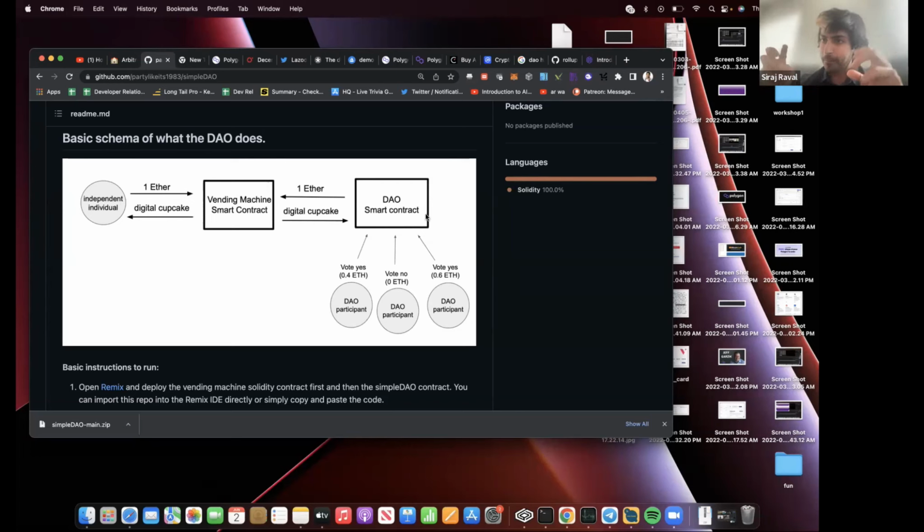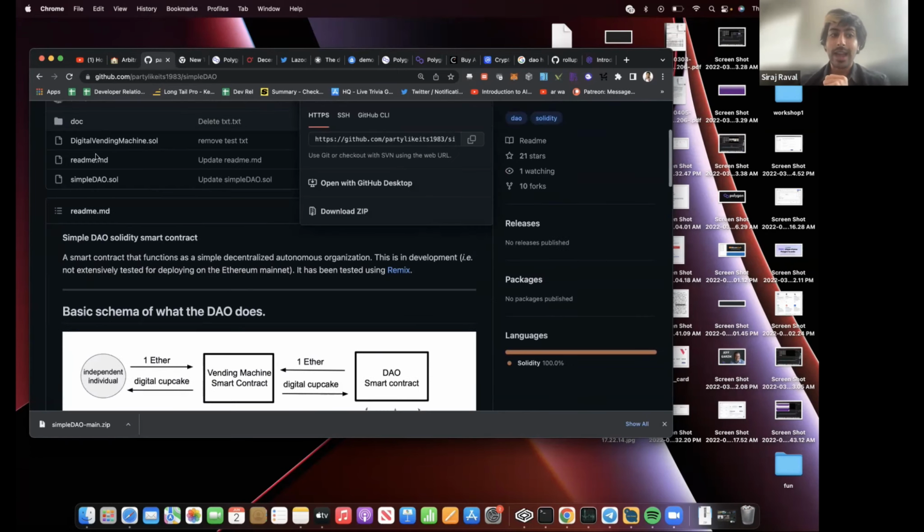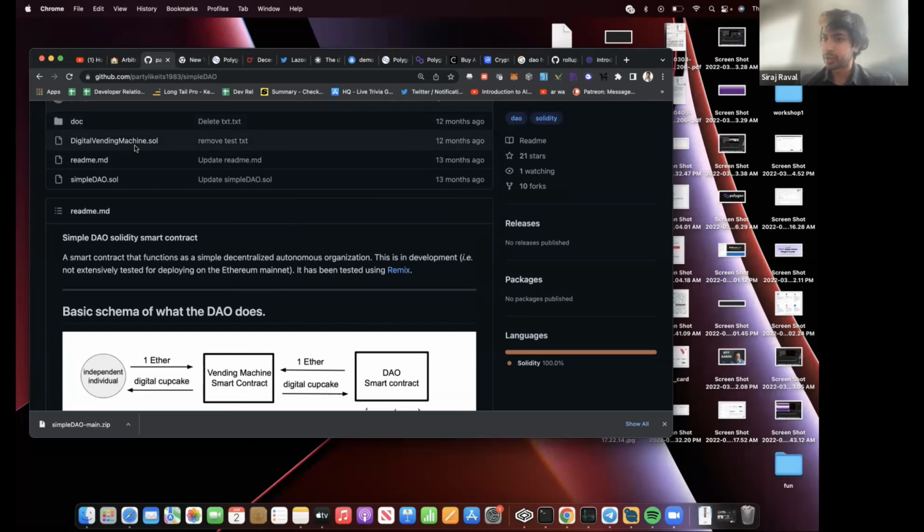Then we have our DAO, and our DAO is represented by a different smart contract. Both of these are Solidity files, .sol. See, we have digital vending machine.sol, and then we have simple DAO.sol. Digital vending machine.sol is just a digital vending machine that nobody owns, and it lives on the Ethereum blockchain or the Polygon blockchain. And then we have simple DAO.sol, and that is our DAO. That is how we as users, if we want to join the DAO, interact with it, or vote, have to send a transaction to that DAO. That DAO will hold all of the money from all of us together in a publicly verifiable way.